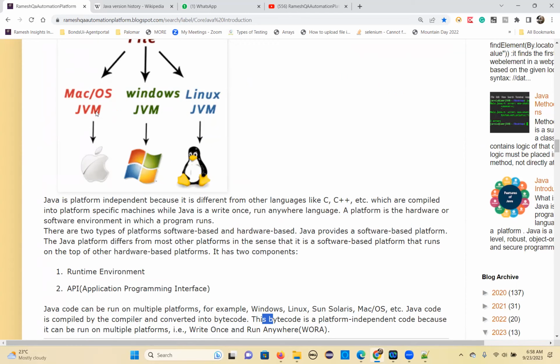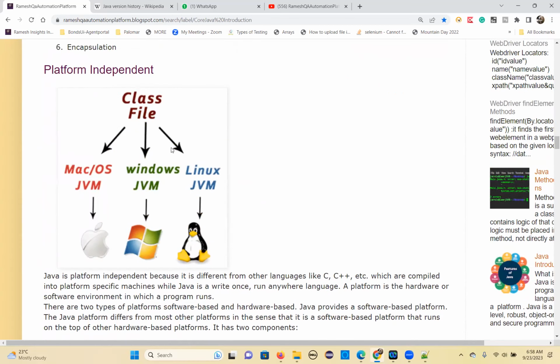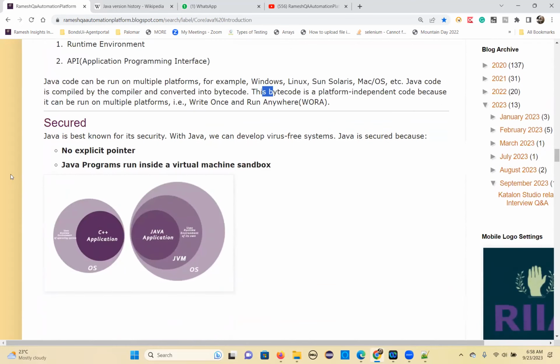So don't worry, that's again memories, everything will come there. So are you all clear on this? Why Java is platform independent? Why is it portable and architecture neutral? Yes, we are clear. Okay, let's move on to the next feature.